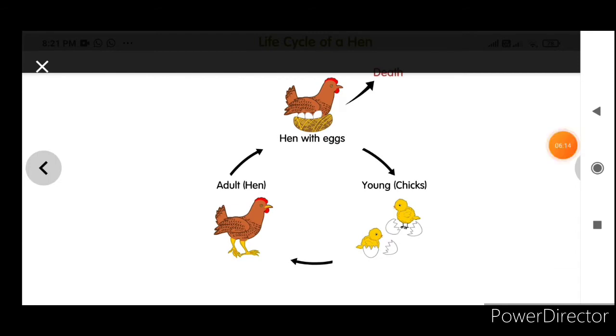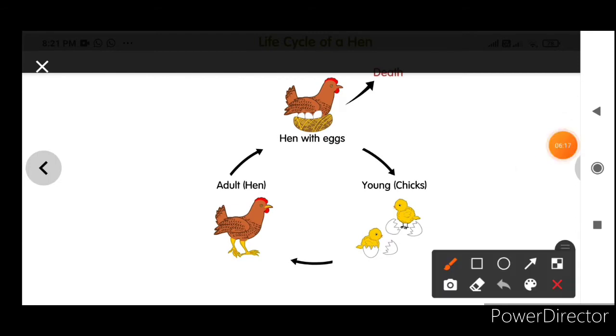Now you see the other picture. What are you identifying here? Tell me. First, what are you able to see? The hen. The hen lays the eggs. From the eggs, chicks are hatched. You learnt the word hatch just now. So after laying, the mother hen will sit on these eggs and give some heat to them.